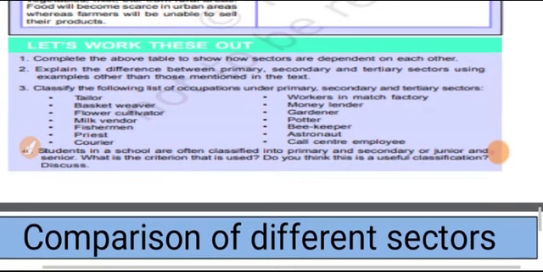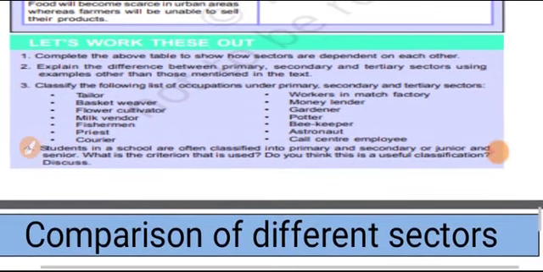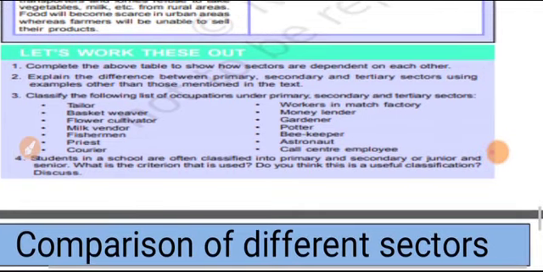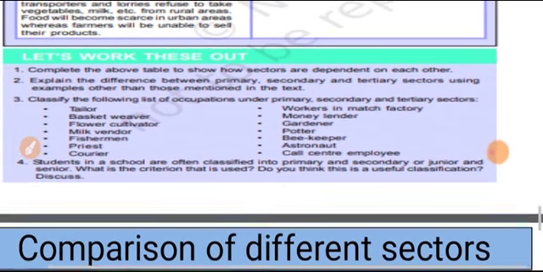Out of all these, in primary sector, flower cultivator, fisherman, gardener and beekeeper will come. Secondary sector, basket weavers, workers in match factory and porter will come. And tertiary sector, tailor, milk vendor, priest, courier, money lender, astronaut, call center employee will come.